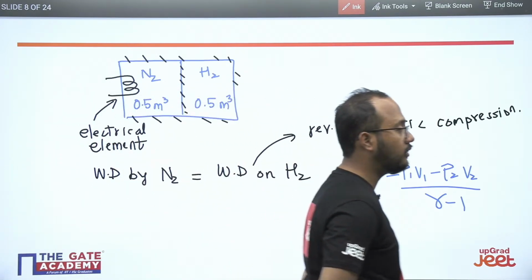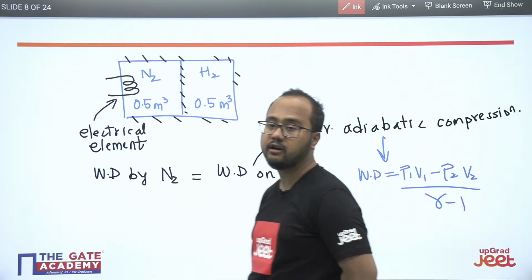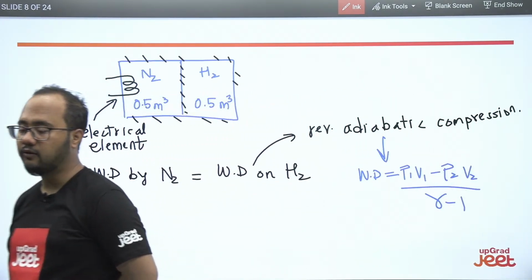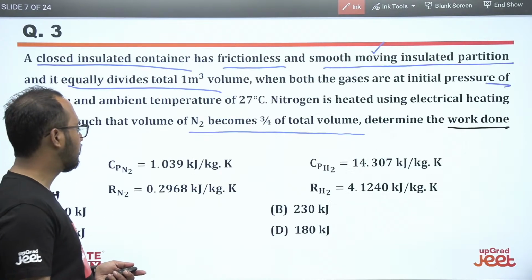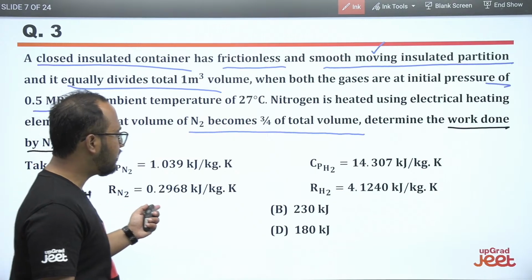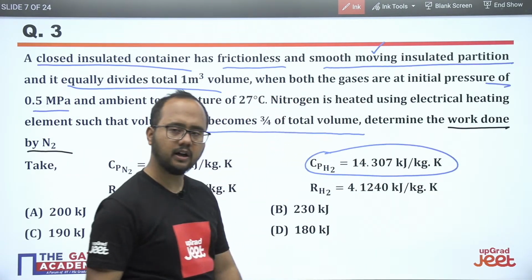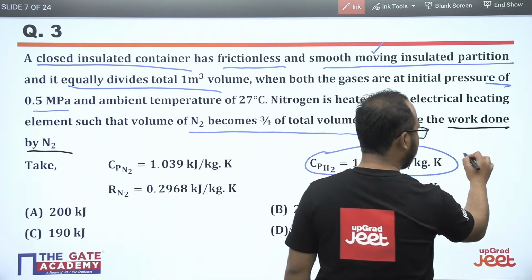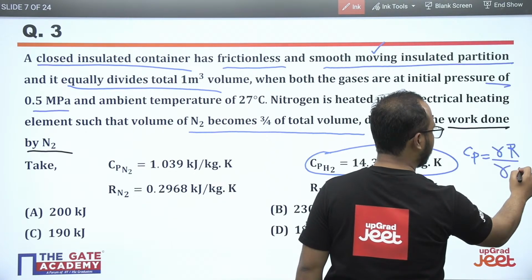Again you have to calculate the gamma value of hydrogen, okay? Again you have to calculate the value of gamma for the hydrogen. So basically they have mentioned the Cp value of hydrogen, and you know Cp equals gamma R upon gamma minus 1.